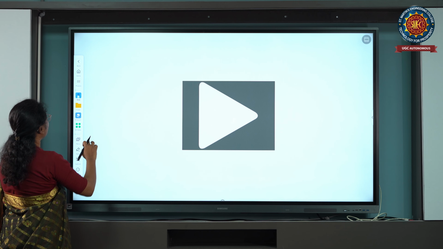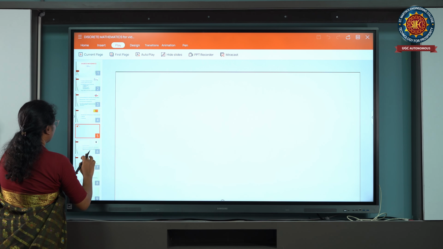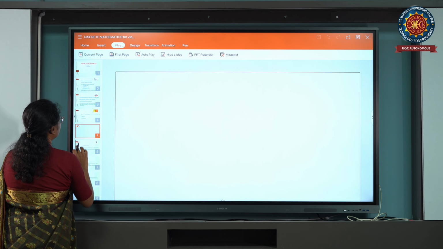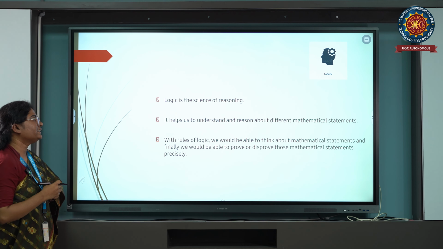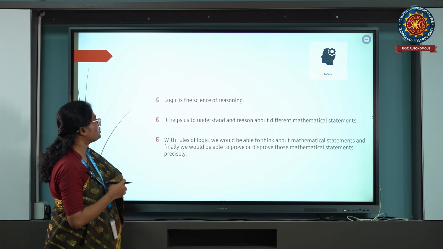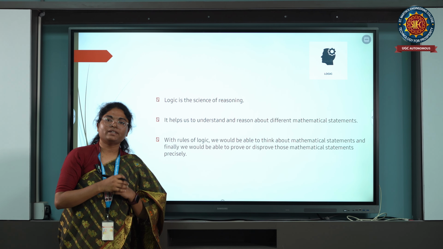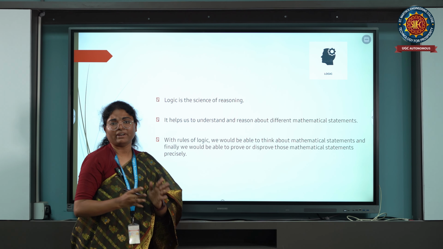Okay, now let me explain one more thing. The next concept is that in discrete mathematics, logic plays a very vital role. So what is logic? In discrete mathematics, the first concept is logic. It plays a very vital role.